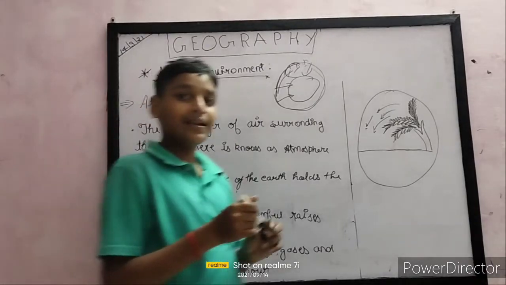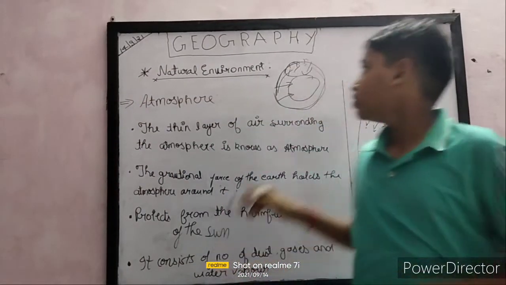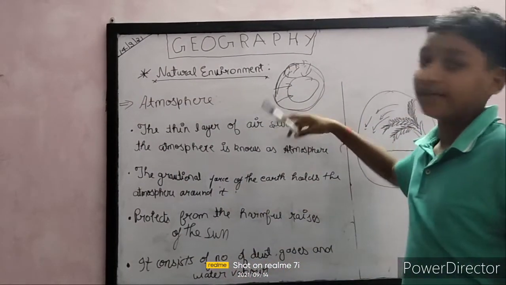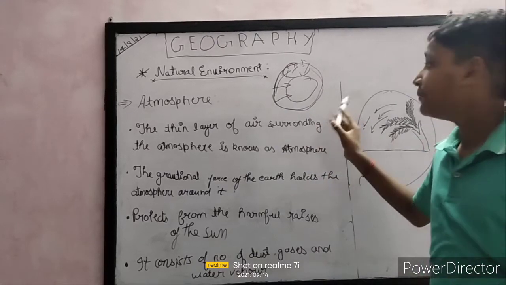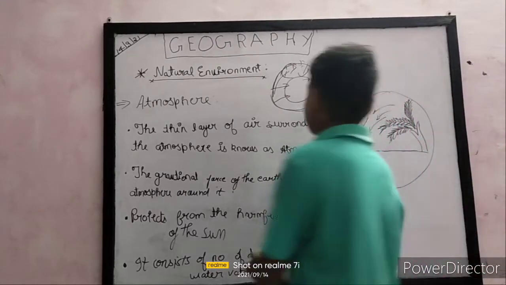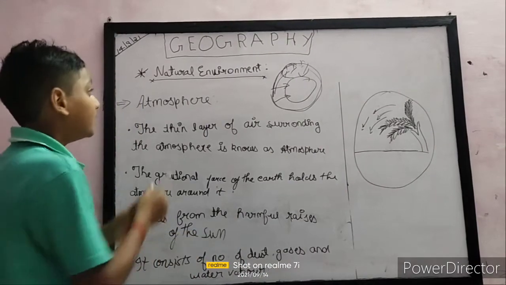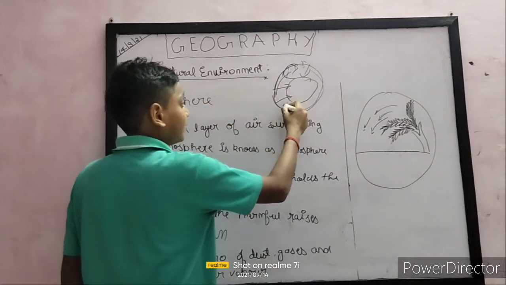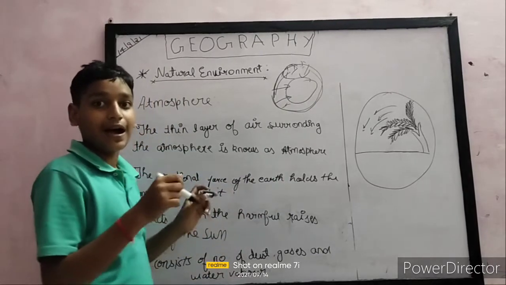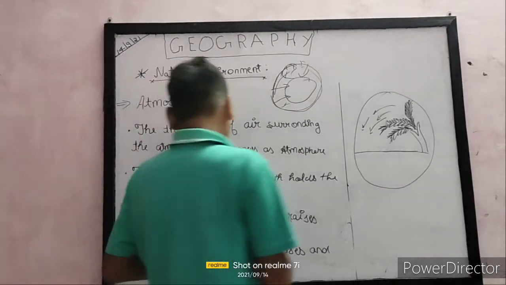If the Earth didn't have gravitational force, the gases from space would come to Earth, and this would harm us. The atmosphere protects us from the harmful rays of the sun.